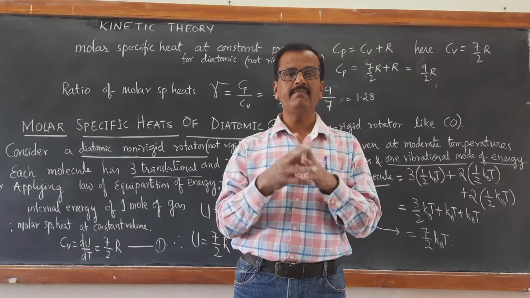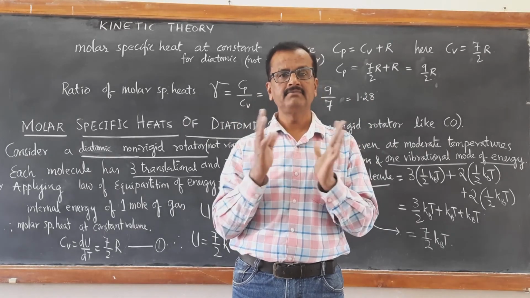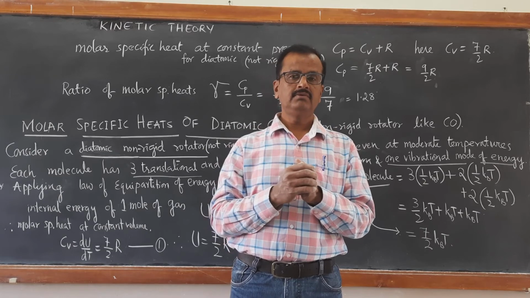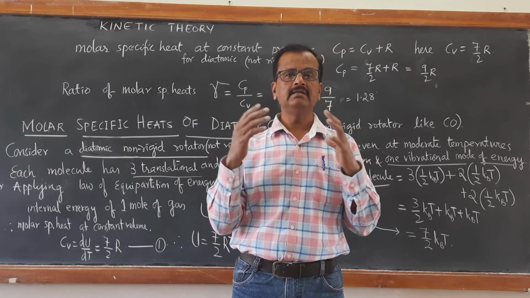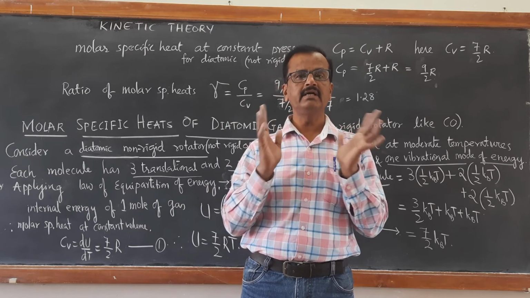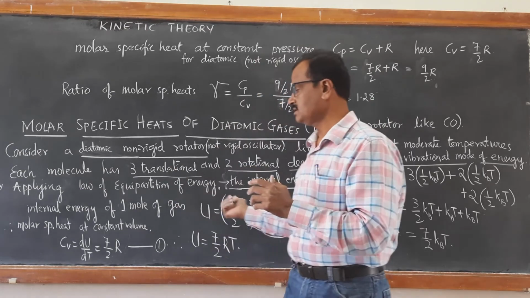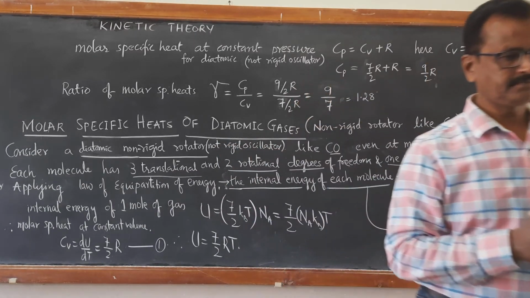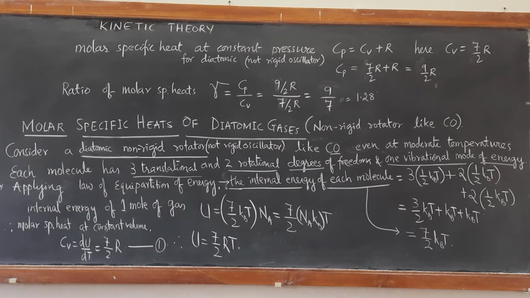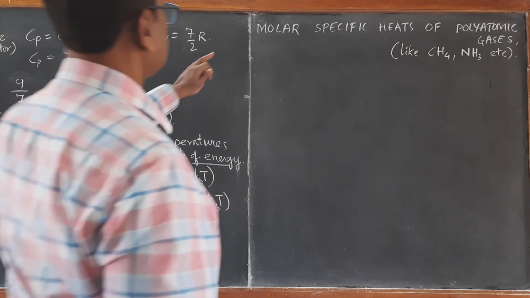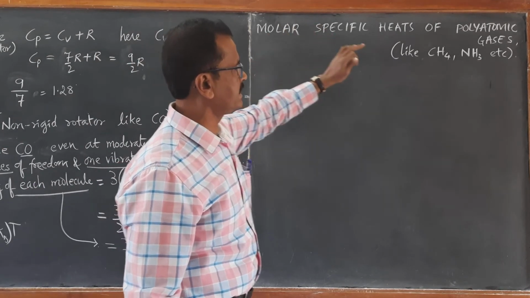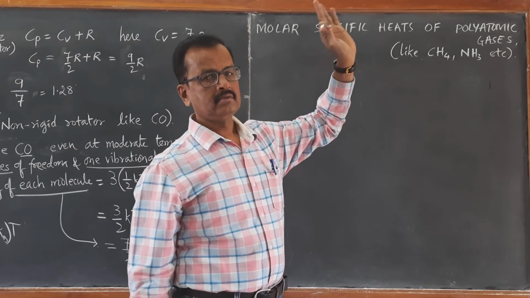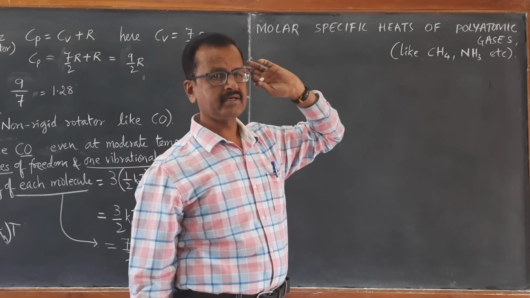So for any polyatomic gas, we can get an equation for Cp as well as Cv, as we have done, in the same manner using law of equipartition of energy. So let us discuss molar specific heats of polyatomic gases like methane CH4, ammonia NH3, carbon dioxide, water vapor, and so on.